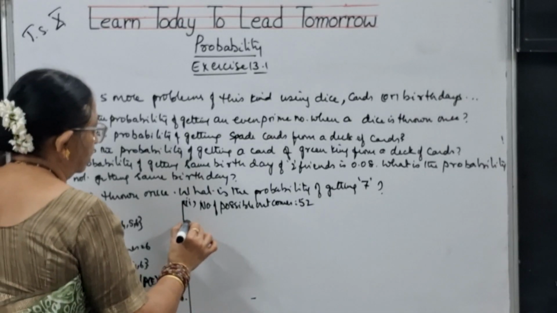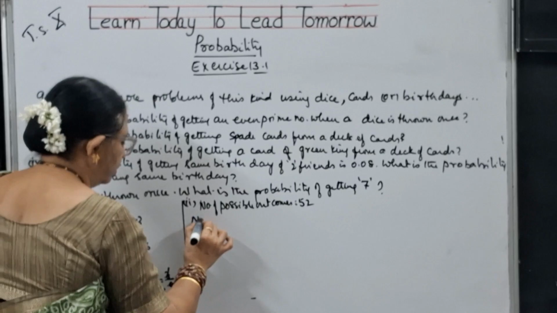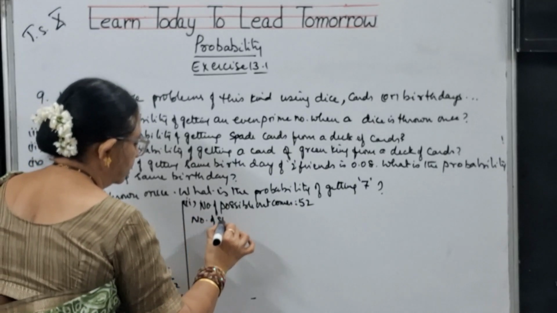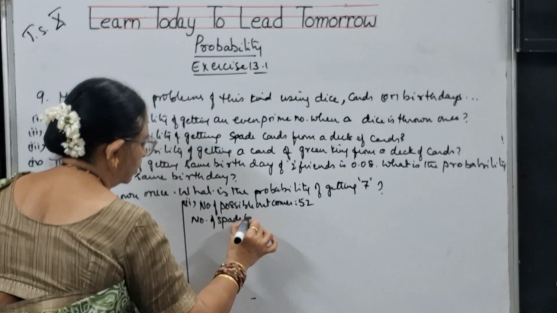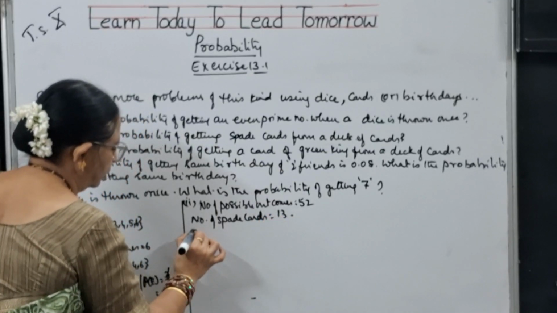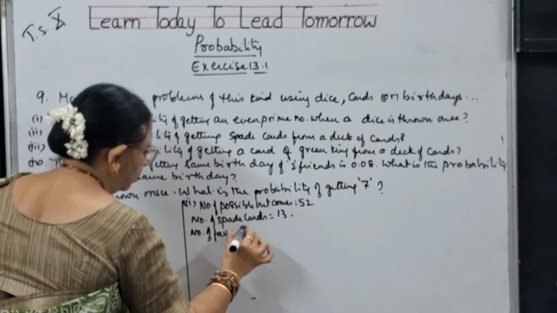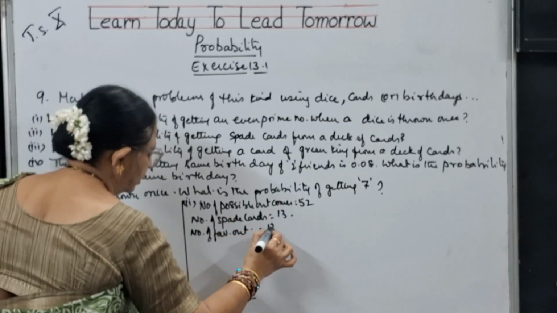And what about the spade? The number of spade cards is 13. So the number of favorable outcomes is 13.